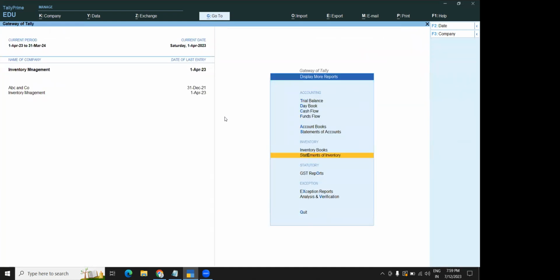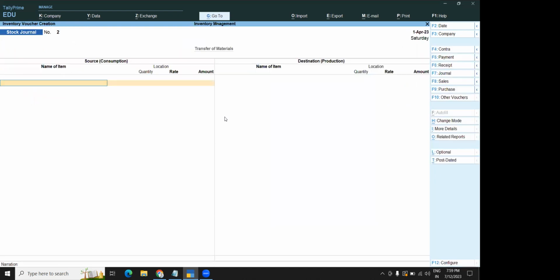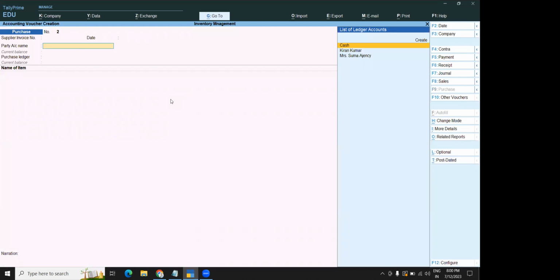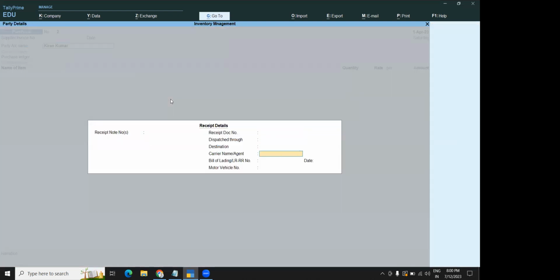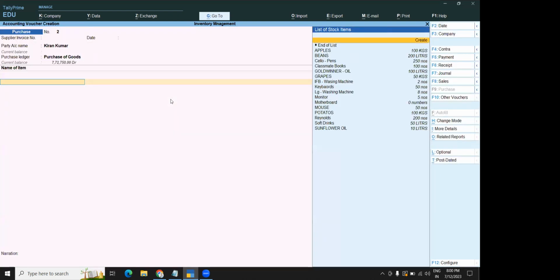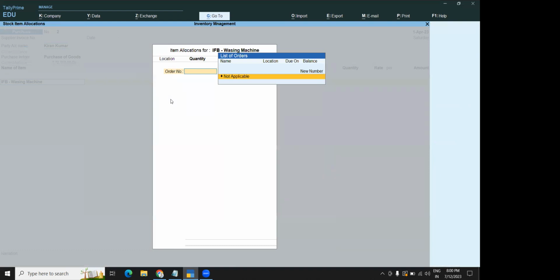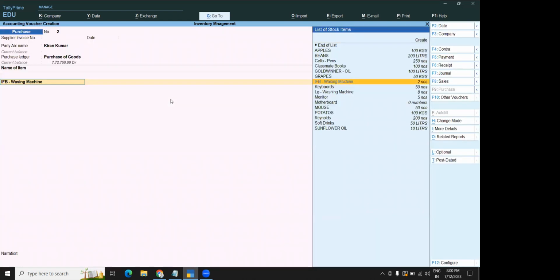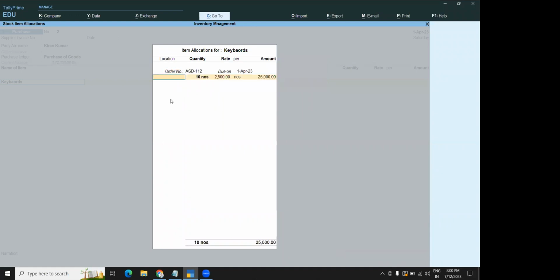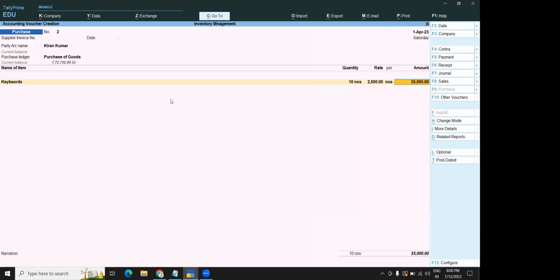What I will do here is I will go to our vouchers. Go to other vouchers. Purchase, you go. In the purchase, select the same Kiran Kumar. LG, right? IFB, LG washing machine. Just to show you here. Okay. See, the order number is there. I'm taking this order number. Automatically all the goods, quantity, everything is shown. Control A to accept.